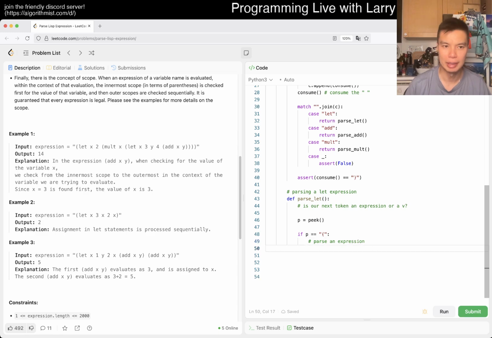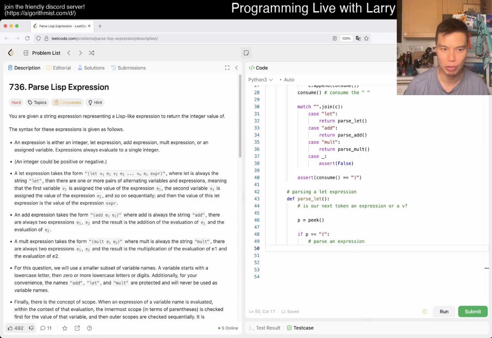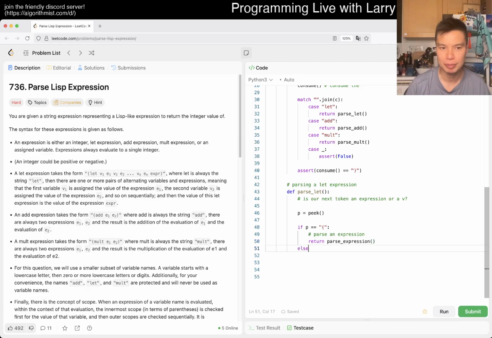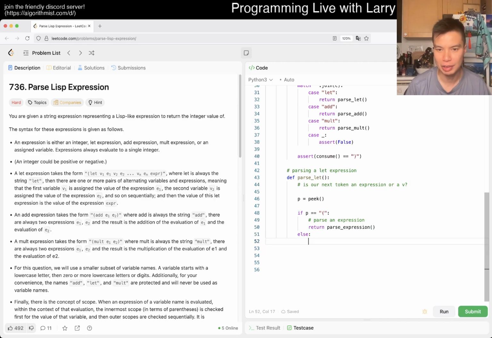Right, so then now, but the expression is what we're returning, quote unquote. Return maybe not really, but I don't know. But it's the value of this let, right? So it's expression, so that means that we can return parsing an expression. Else, well, this returned anyway, so then maybe we don't need an else. And this is still a peek because we expect parse expression to consume the left parens. Maybe that's a little bit wonky though. It's been a while, I'm not in practice.